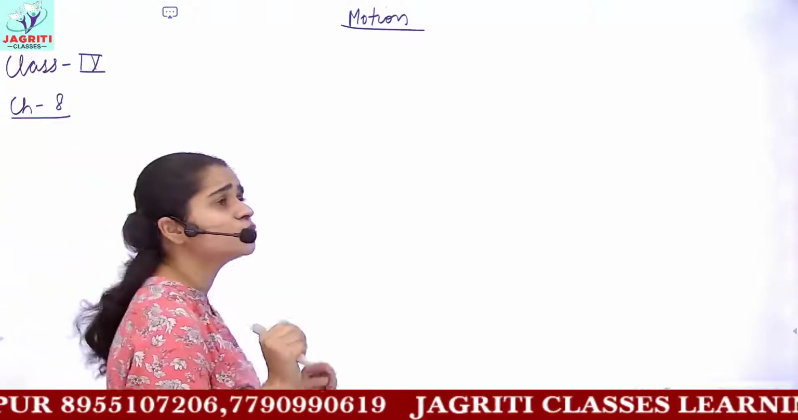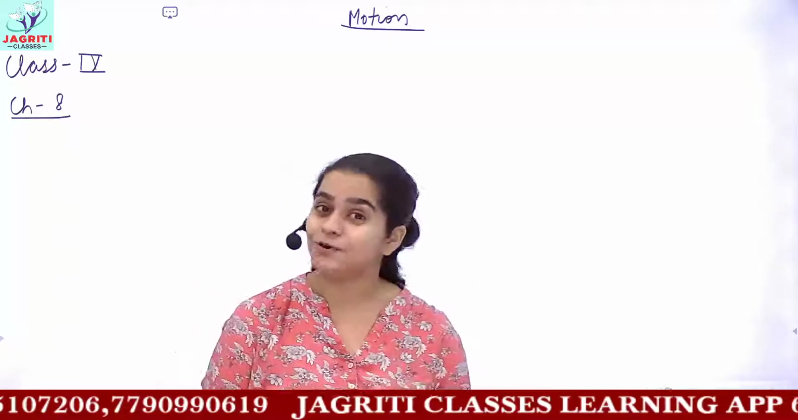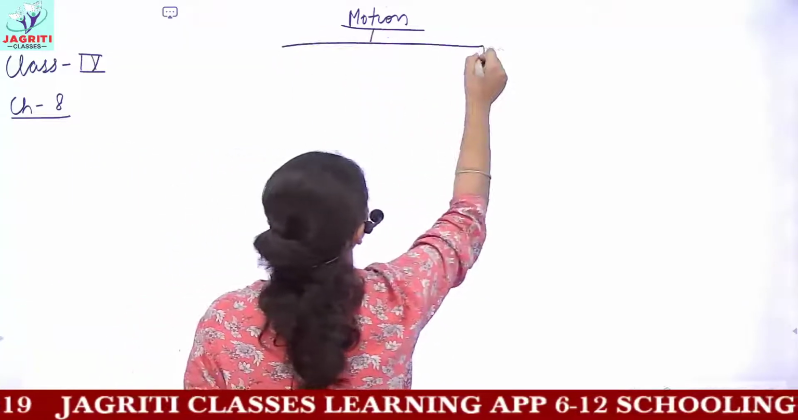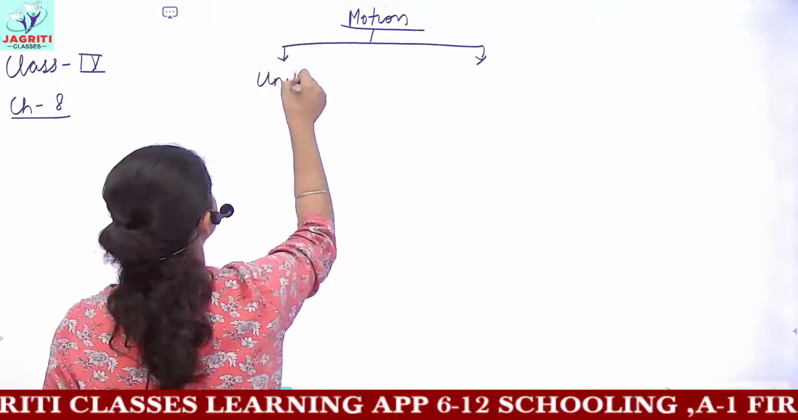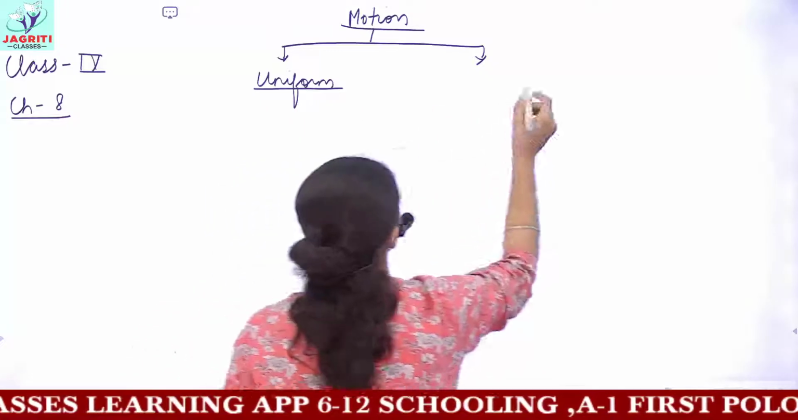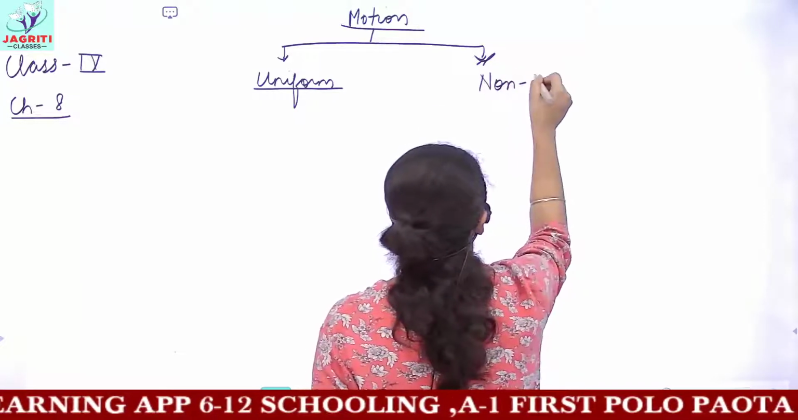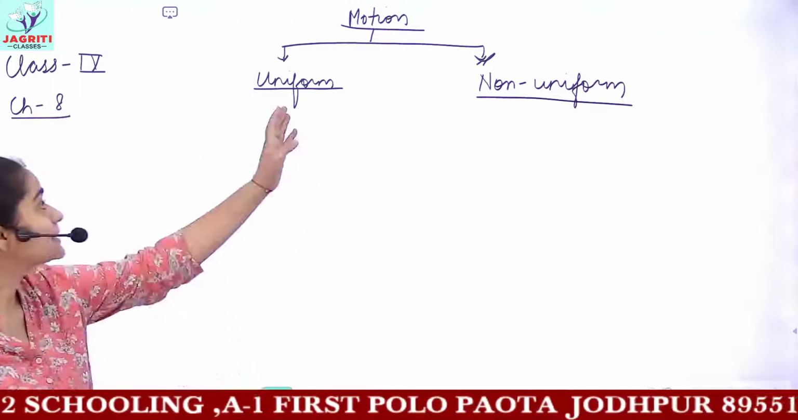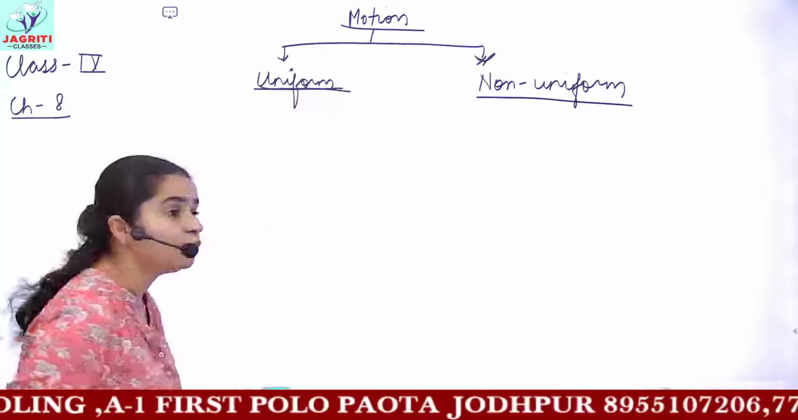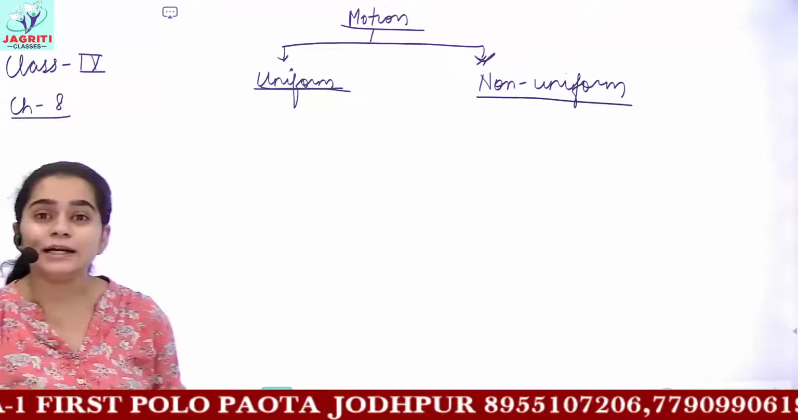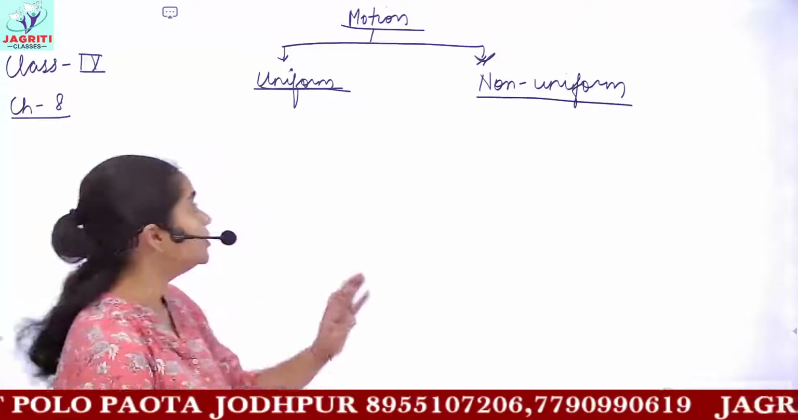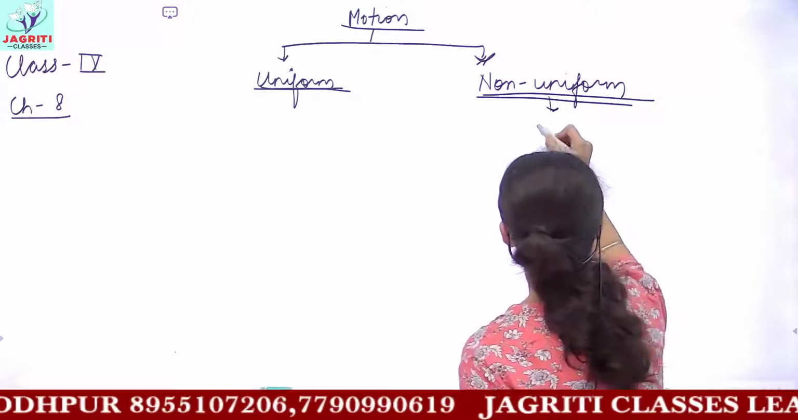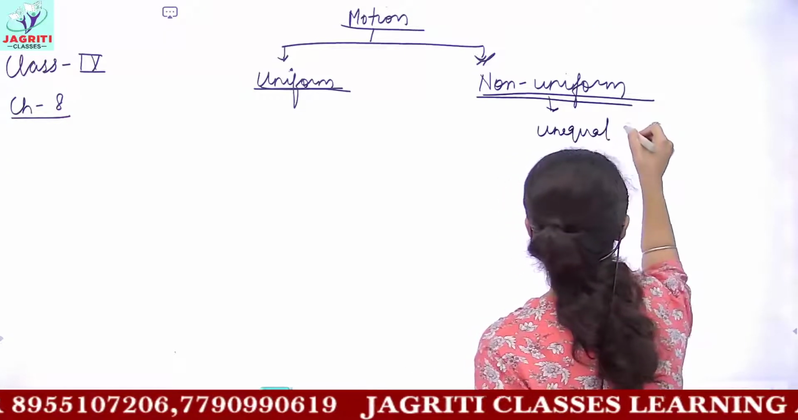Then we also discussed two kinds of motion, uniform and non-uniform, and I gave you an example for it. What do you mean by the term uniform motion? Uniform motion means when an object covers equal distance in equal intervals of time. So you call the object to be in uniform motion. Whereas non-uniform means when the object covers unequal distances.